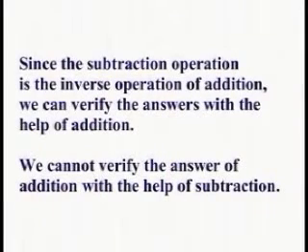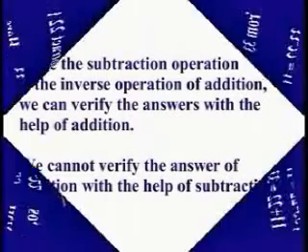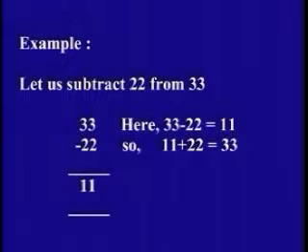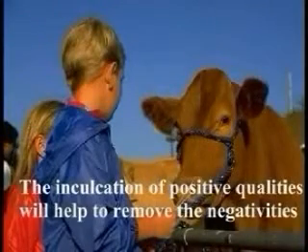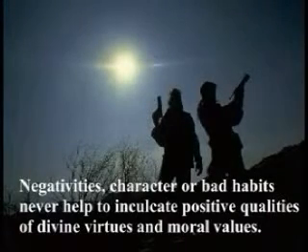Since the subtraction operation is the inverse operation of addition, we can verify the answers with the help of addition. We cannot verify the answer of addition with the help of subtraction. For example, let us subtract 22 from 33. Here, 33 minus 22 is equal to 11. So 11 plus 22 is equal to 33. The inculcation of positive qualities will help to remove the negativities. Negativities, character or bad habits never help to inculcate positive qualities of divine virtues and moral values.